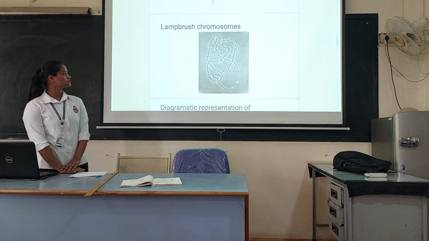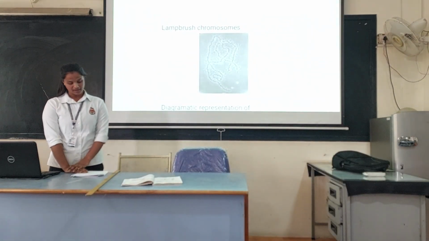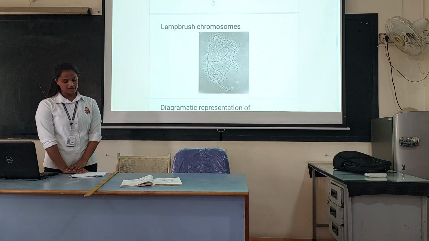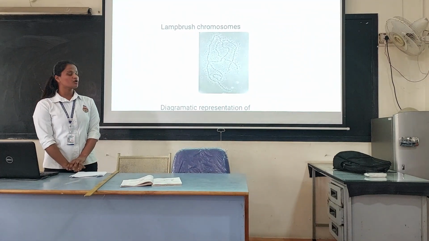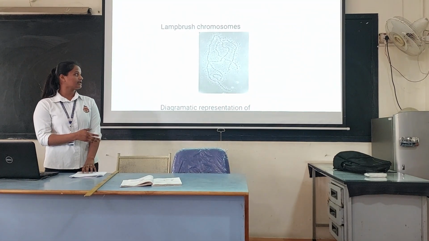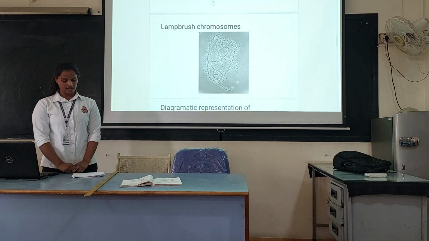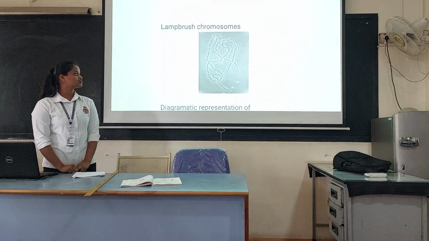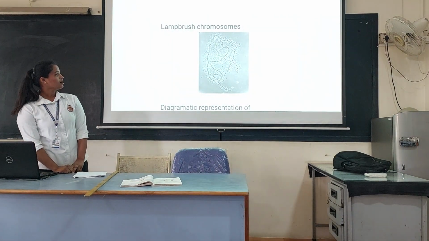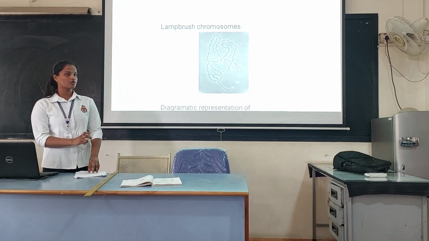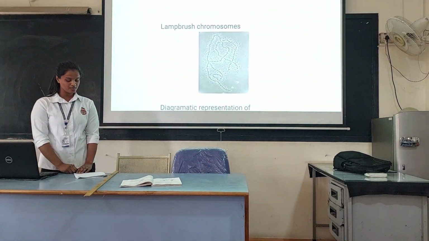The lampbrush chromosome was first observed in salamander oocytes by Walter Flemming in 1882, and he named it the lampbrush chromosome because the chromosomes are arranged like brushes, which are used to clean the glass chimneys of old-fashioned kerosene lamps. They were also observed in shark oocytes in 1892 by R. Rückert. Because the arrangement of the chromosome is like a brush, they gave the name lampbrush chromosome.